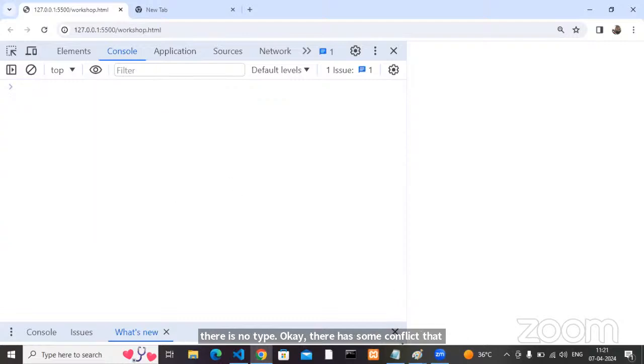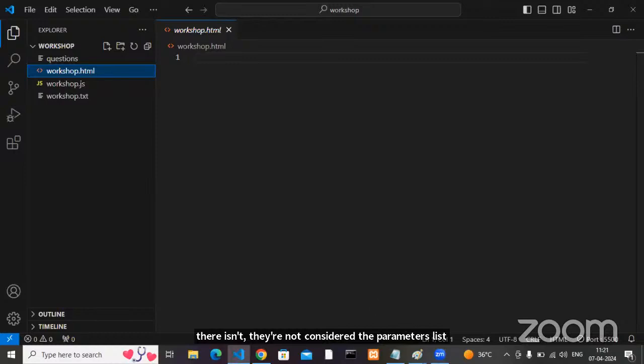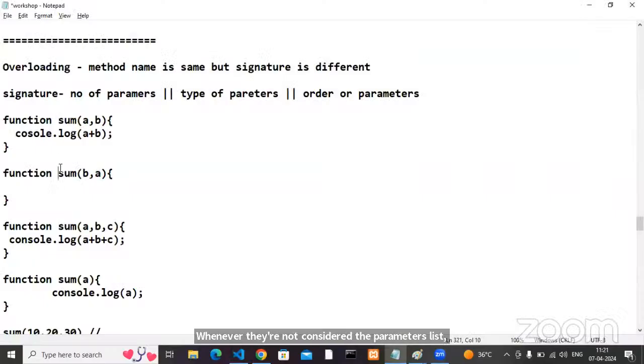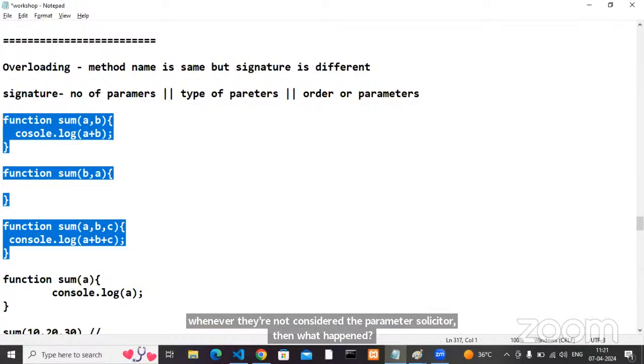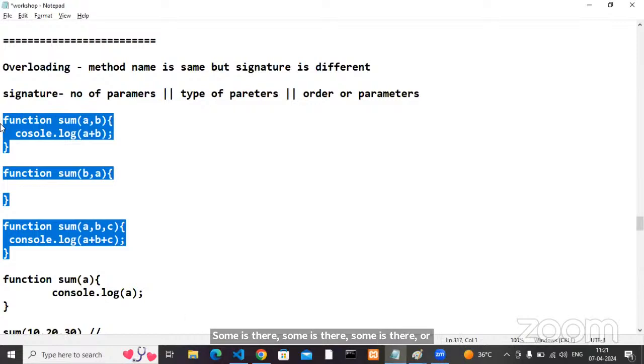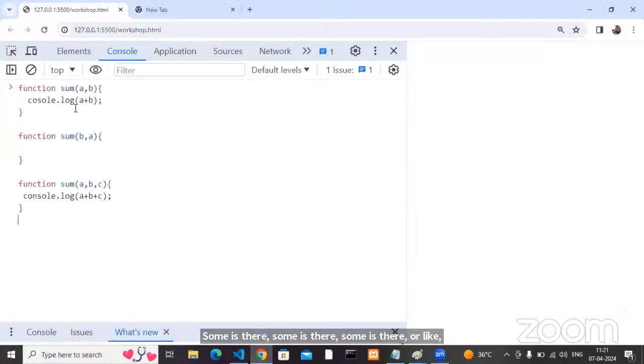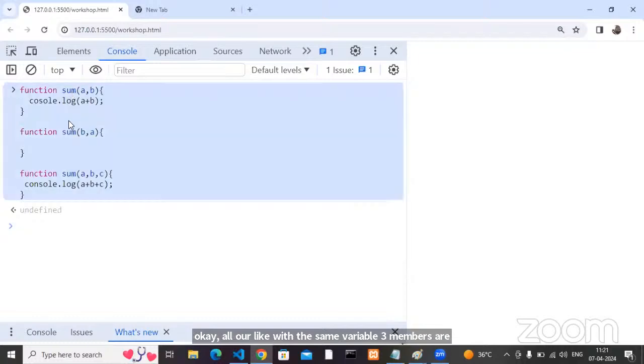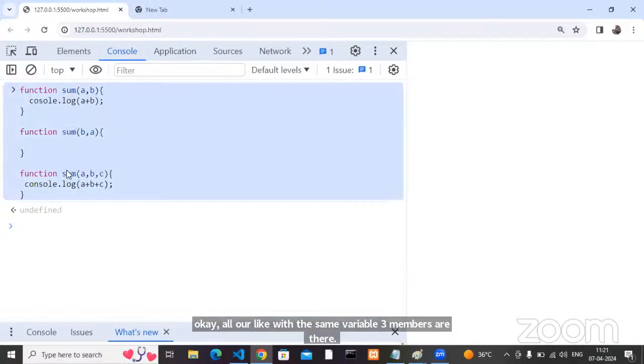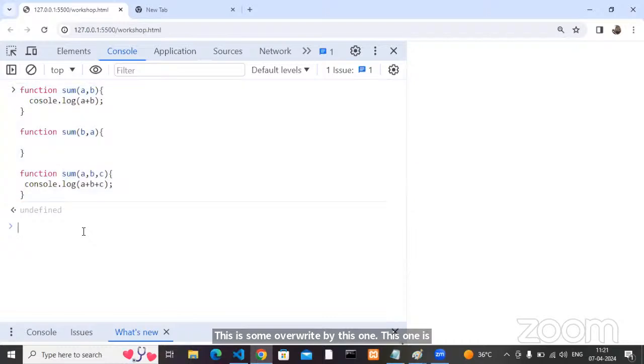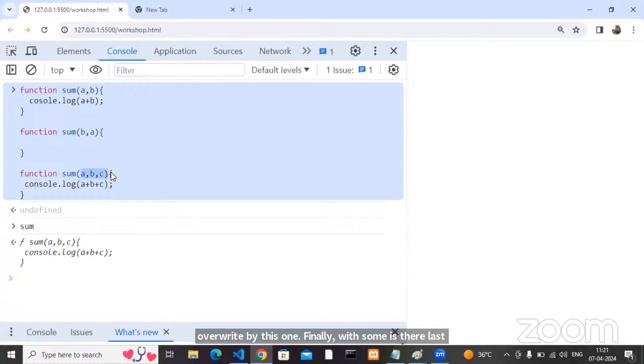Whenever they do not consider the parameters list, what happens? Sum is there, sum is there, sum is there, all with the same name. The first sum is overridden by the second, which is overridden by the third. Finally, which sum is there? The last one only, with A, B, C in this case.